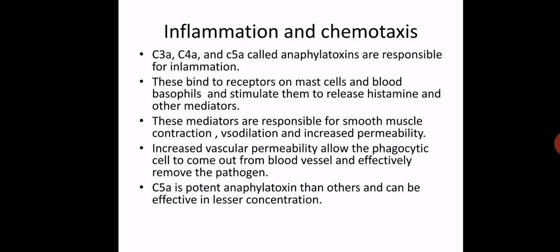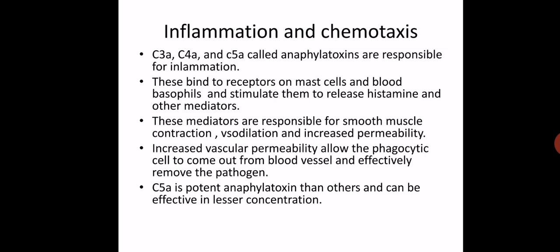C5a, which is the smaller fragment from the C5 component, is a more potent anaphylatoxin than the others and can be effective at lesser concentration. So this is one type of anaphylatoxin, and it is very effective even though it is produced in a very trace amount or in low concentration.